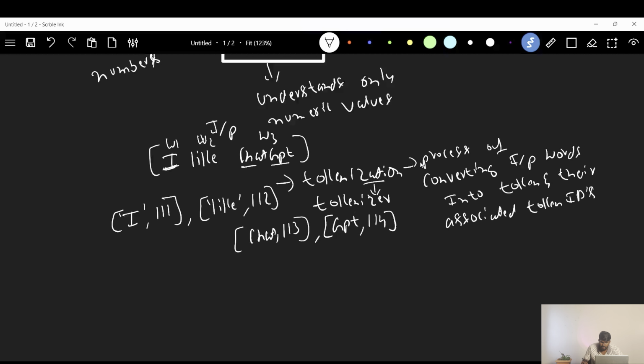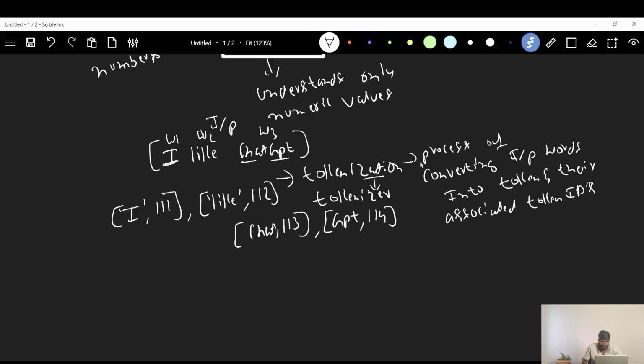And how will this process be done? Using the tokenizer. You got the definition, right? The process of converting the words in the input sentence to tokens and their associated token IDs is called tokenization.